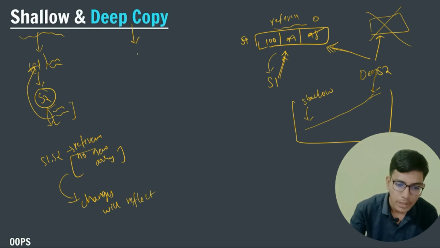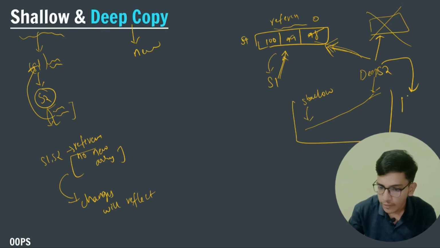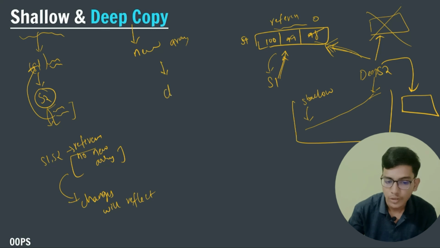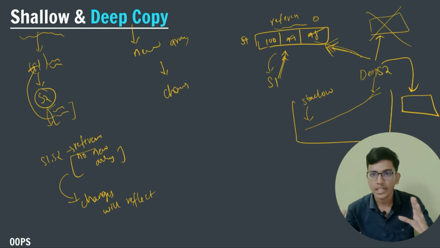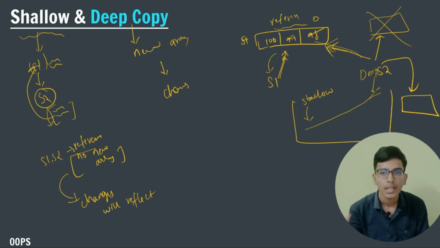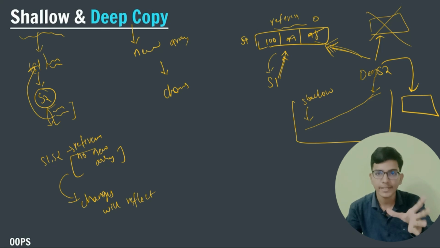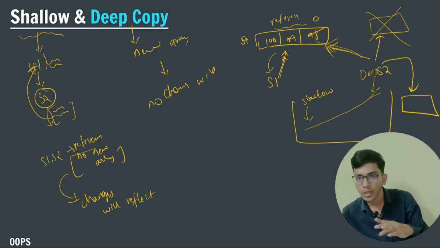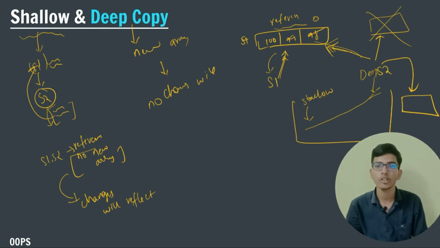Similarly, in deep copy, we create a new array. In deep copy, we don't give the reference of my s1 array. Here we create a new array, such that no changes will take place. If I create a new array for my s2 object and copy all the things from s1 into it, then no changes will take place. This thing is known as deep copy. You can study about shallow copy and deep copy by the link provided after the video lecture.